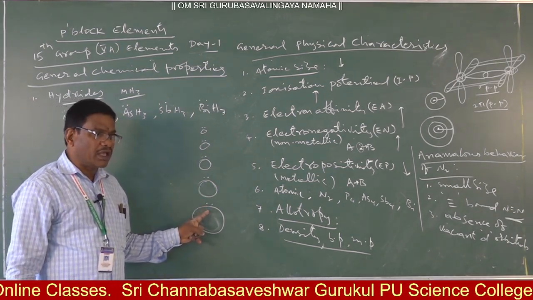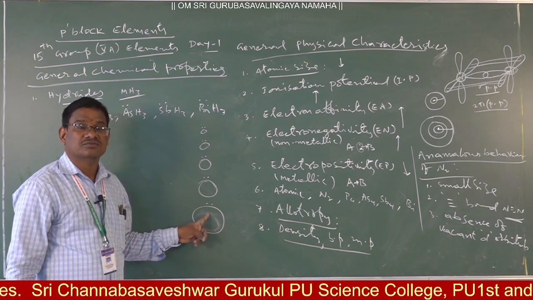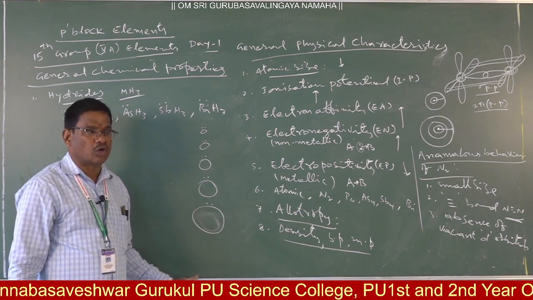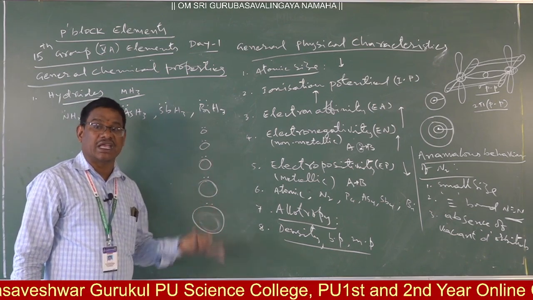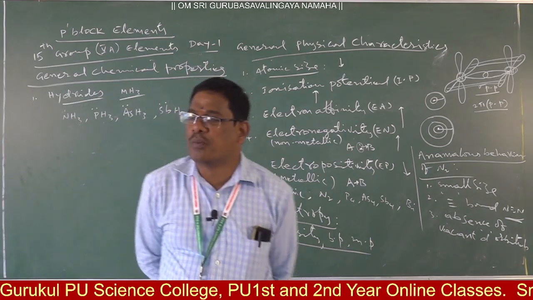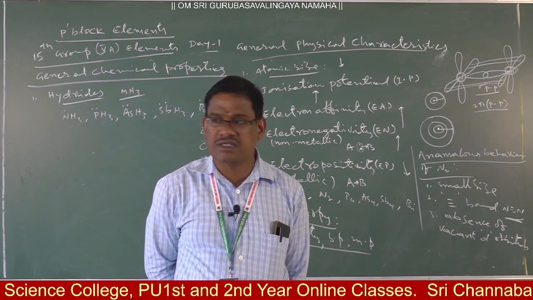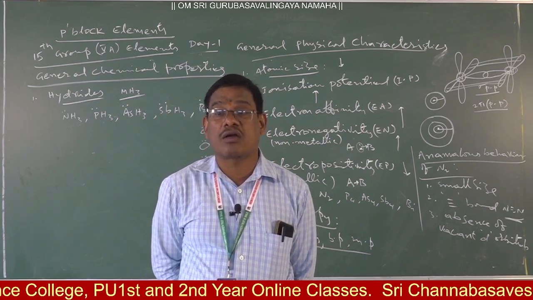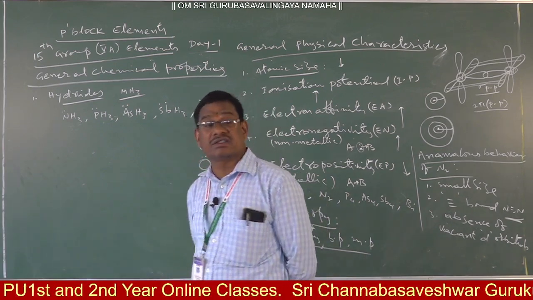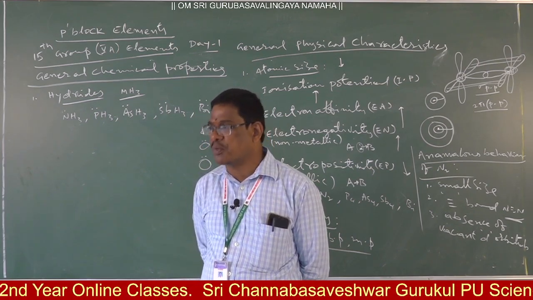If the space provided for the lone pair to sit is more, it is stable. Therefore, this lone pair will not easily go outside as we move down the group. Electron pair donating ability decreases, so basic character decreases down the group. Among all, ammonia is the strongest base. You can expect a question on basic character like that. Clear? In a similar way, hydrides, then oxides, halides, these are the compounds.